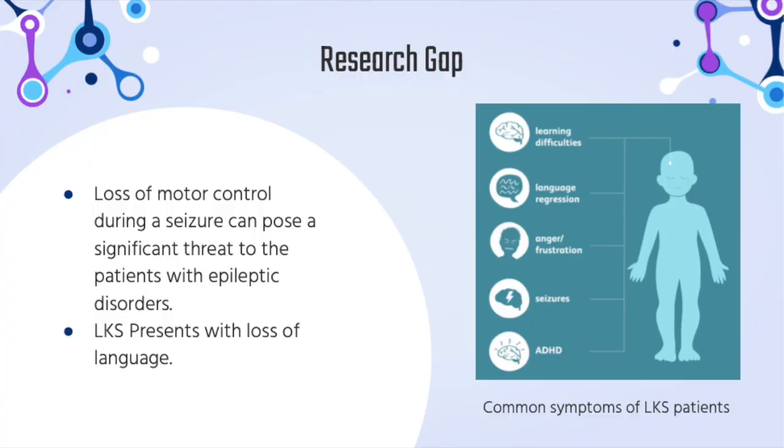So getting into a little bit of background here, Landau-Kleffner syndrome is a rare genetic disease that is associated with a mutation in the GRIN2A gene, and it presents with a loss of ability to comprehend and generate speech in children of ages 2 to 8. And this disease is more prevalent in males, about twice as prevalent than it is in females. The disease is diagnosed with an electroencephalogram, or EEG, and due to the deteriorating communication skills of the affected children, they may become injured in a seizure event if they're not in a safe environment.